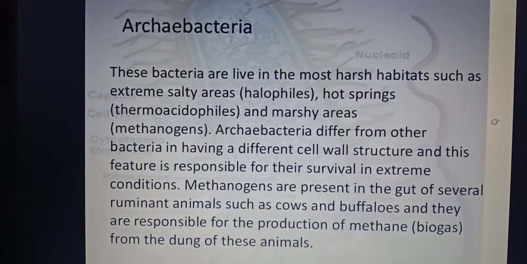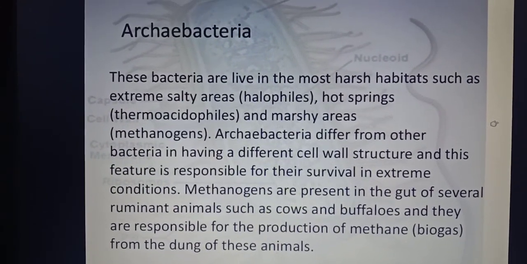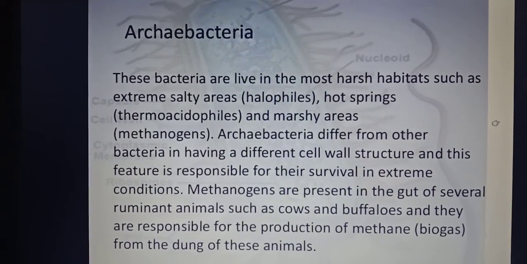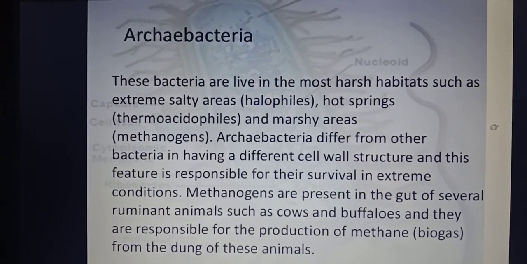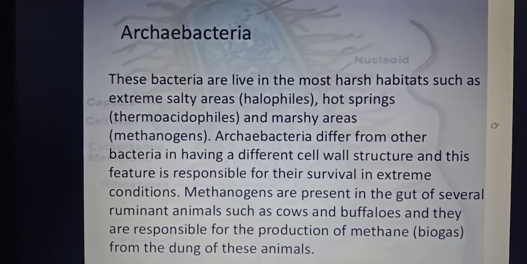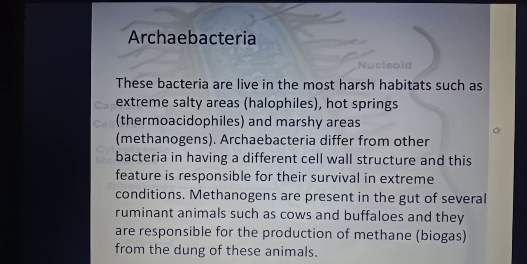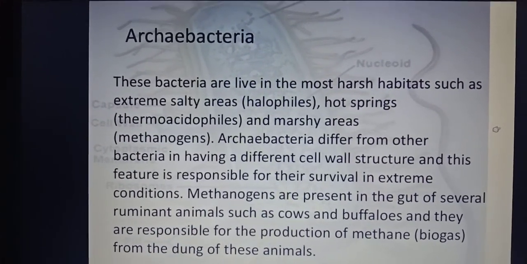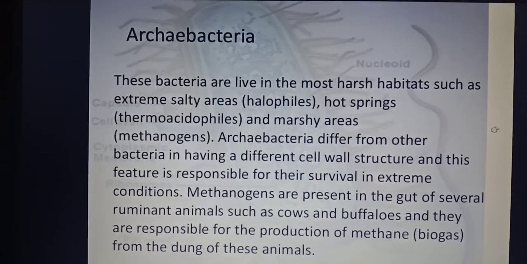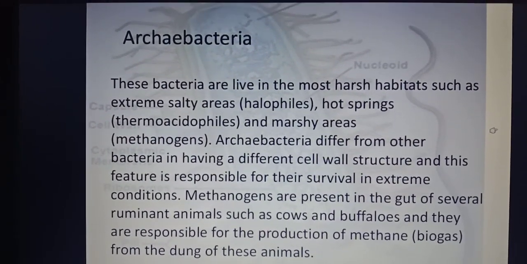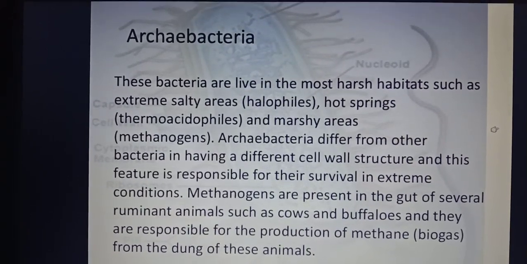Now the Archaebacteria differ from other bacteria in having a different cell wall structure, and this feature is responsible for their survival in extreme conditions. This means that is how Archaebacteria are different from Eubacteria or present day bacteria. It is because they have a very special type of cell wall which is responsible for their survival in extreme conditions.